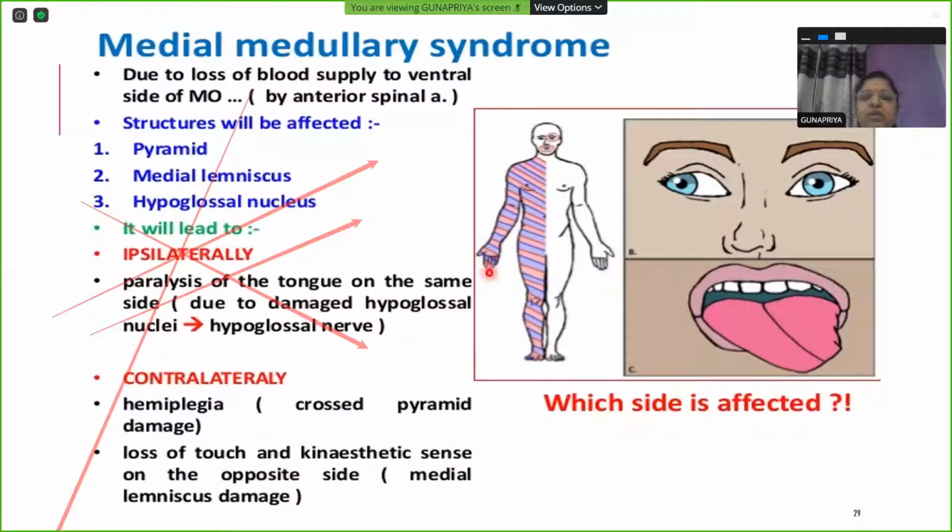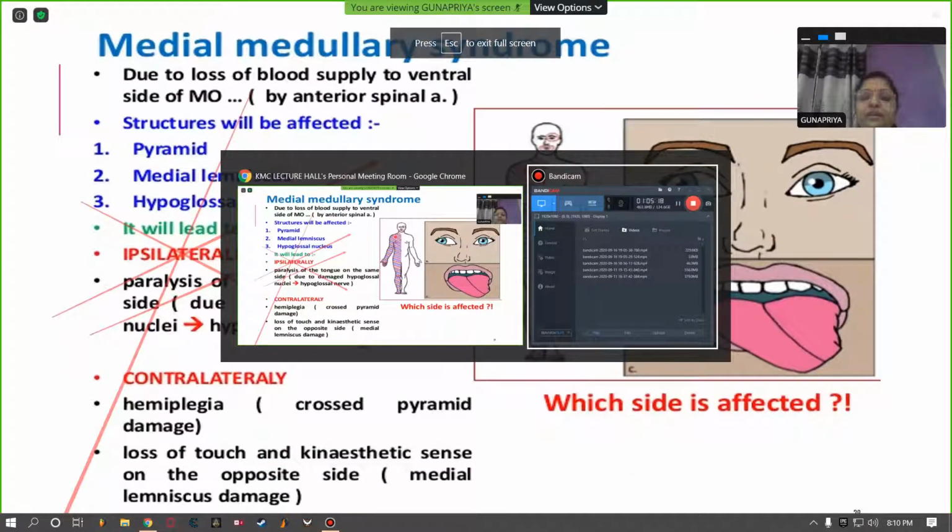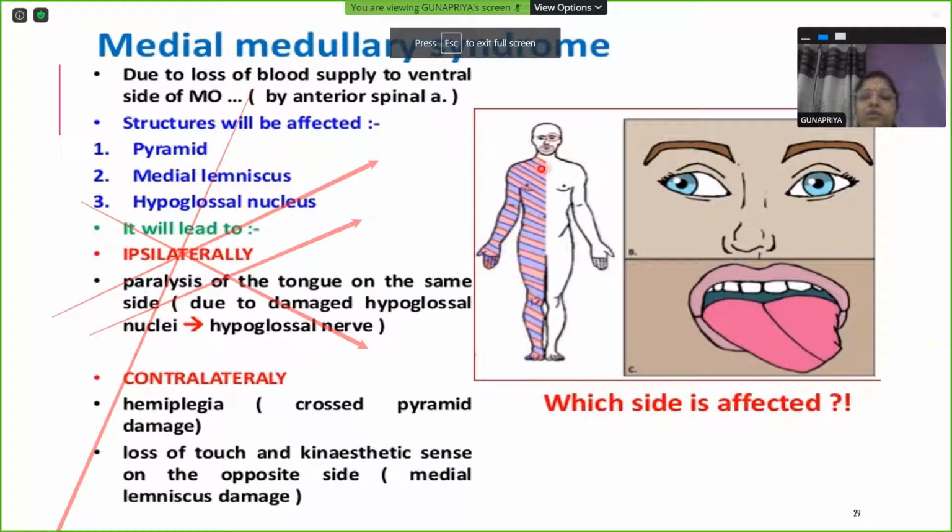So this is how the patient will look. You can make out, if you see, this side is paralyzed, what is shown in stripes, colors. So his medulla on the left side will be affected. Medulla on the left side is affected. And on the same side, the tongue is deviated. Tongue is being pulled to one side. So that side tongue has no control. That side tongue is not functioning. The other side tongue muscles are acting normally and moving the tongue to the opposite side.